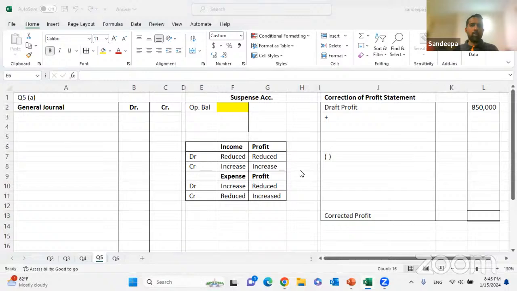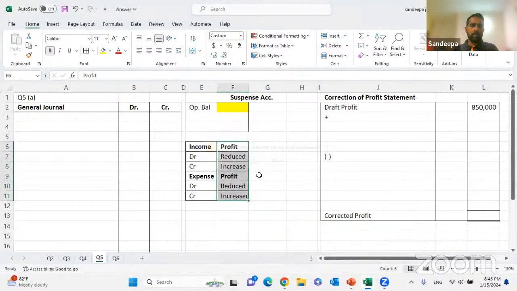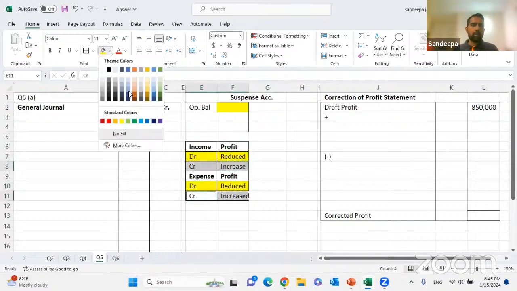Okay, right. Now I want to show you something. When it comes to income and expenses, we learn something. I'm going to remove this middle column and bring the profit column here. Now look here. If it is debit, what happens? Profit decreases. If it is credit, what happens? Profit increases. Right?